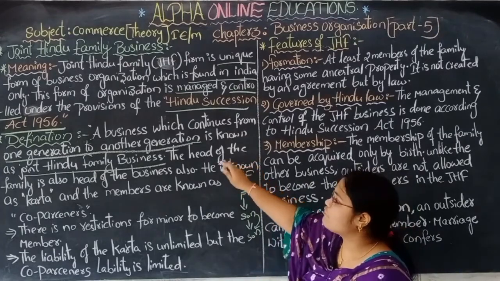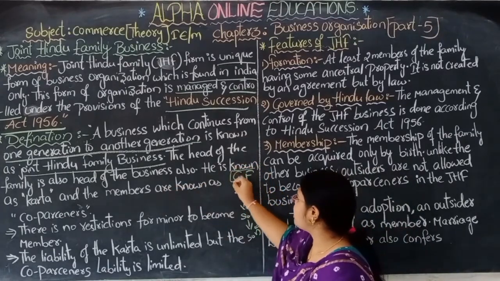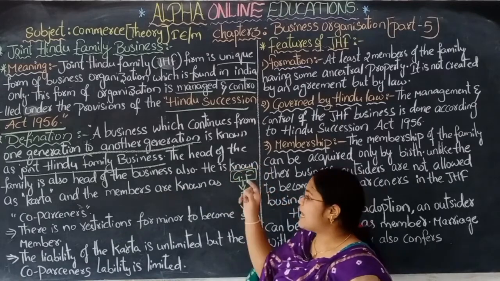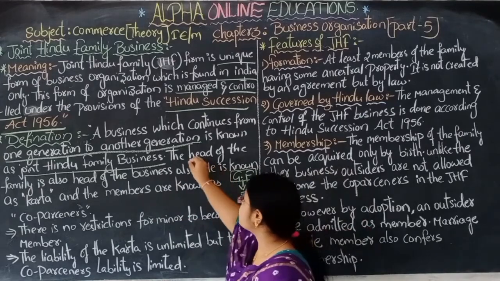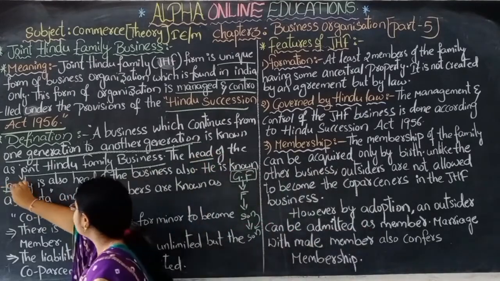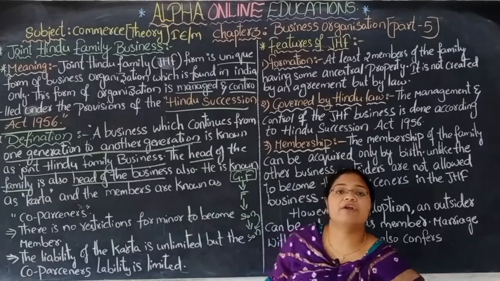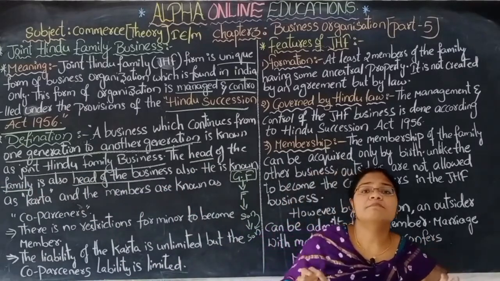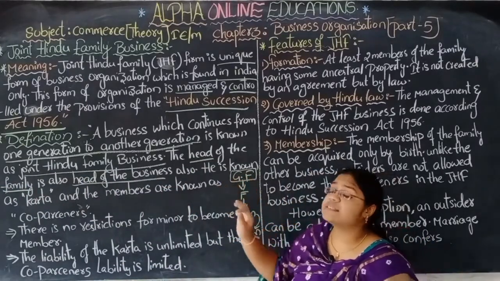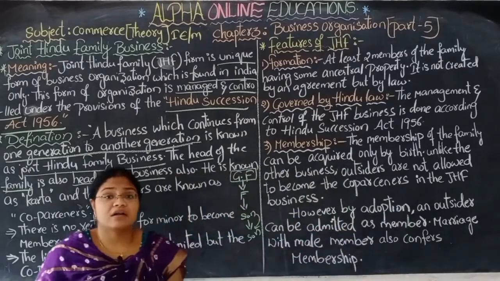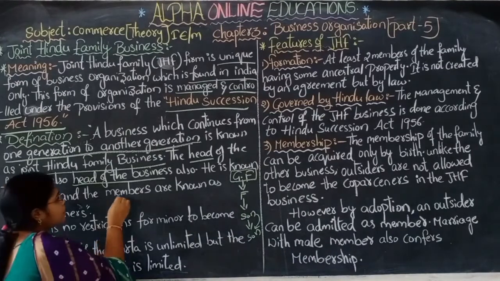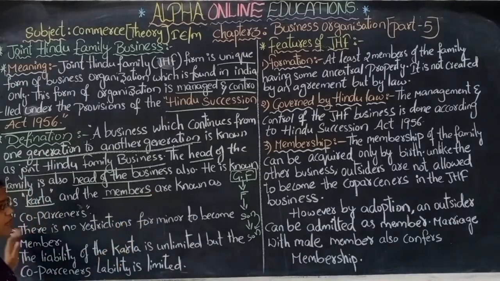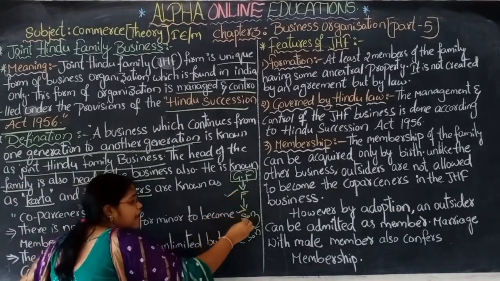The head of the family, here the head of the family is the grandfather. The head of the family is also the head of the business. Not only is he the head of the family, he is the head of the business also. He is known as Karta. The head of the family, the head of the business, is the Karta. And the remaining family members, father, son and his son, are known as the members.